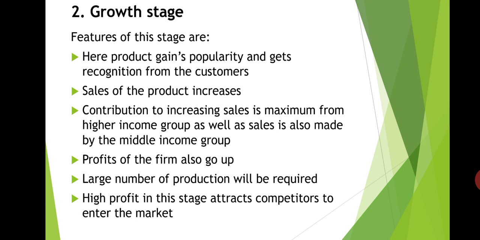Next, a large number of production will be required. The main problem of the firm during this stage is to produce goods in sufficient quantities and market the output without delay. In the growth stage, the demand for that particular product will be very high. That's why large production will be required. Without delay, they have to supply the goods to the market, then only the consumers can buy the goods.